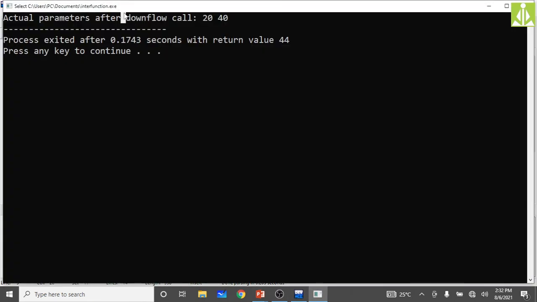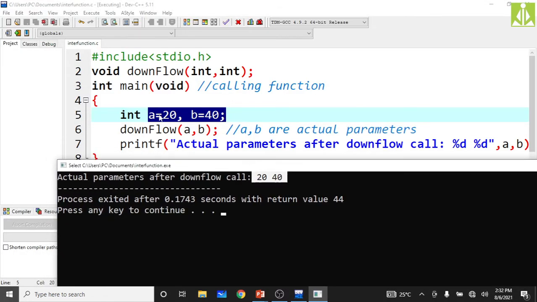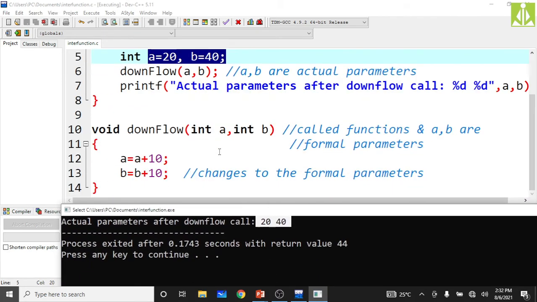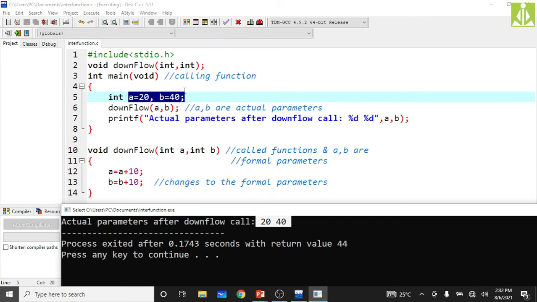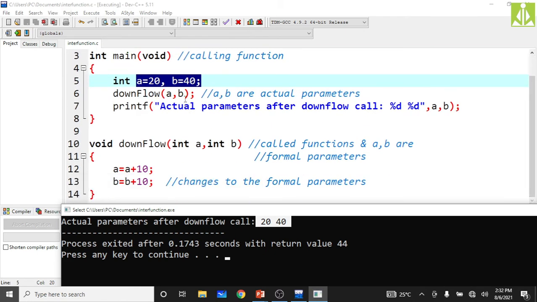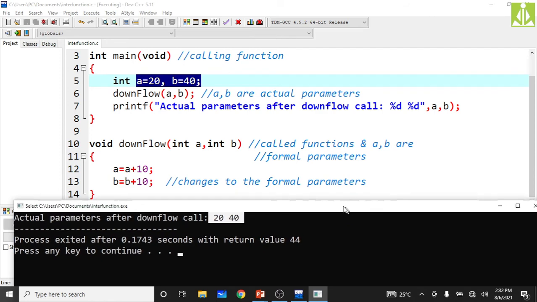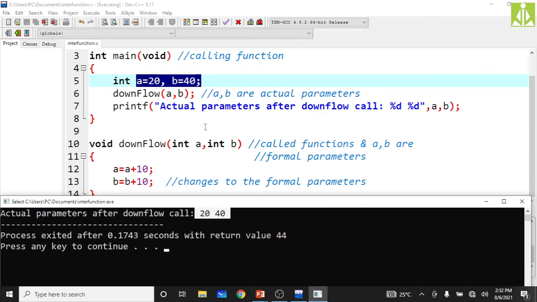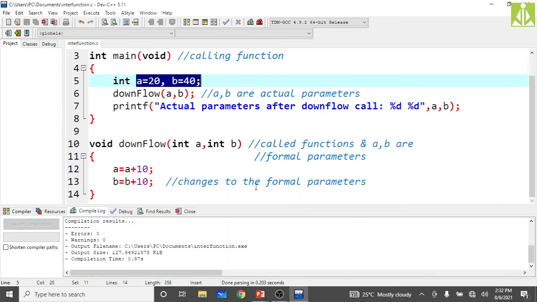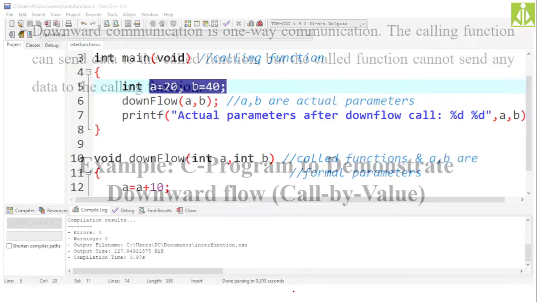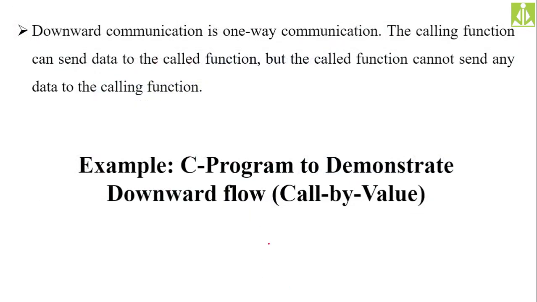As you can see, we are getting the actual parameters a and b values like 20, 40 only, which we have declared. Whatever changes we are doing to the formal parameters, they are not affecting my actual parameters. My actual parameters are intact, unchanged. Hopefully you understood this one. So we'll go further and see what we have in our discussion.